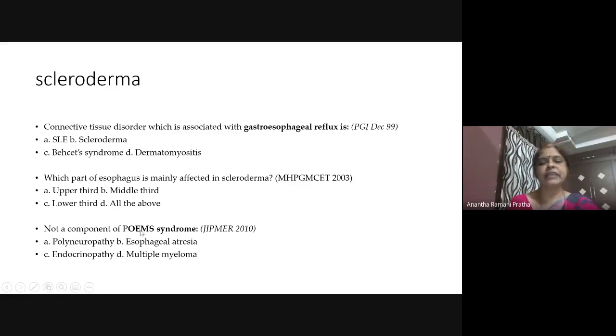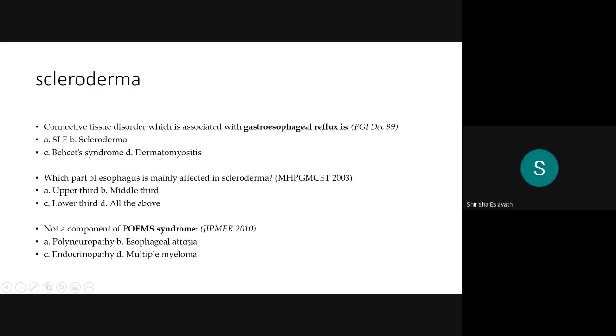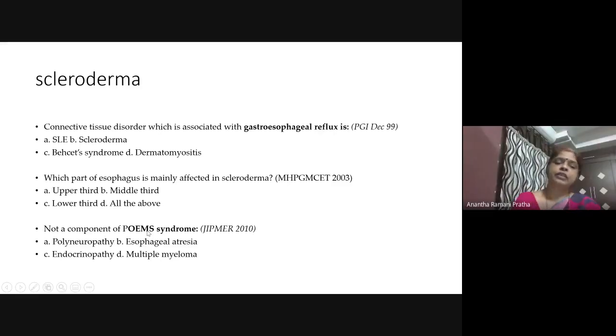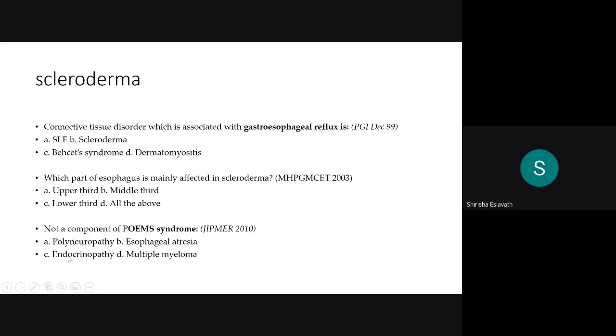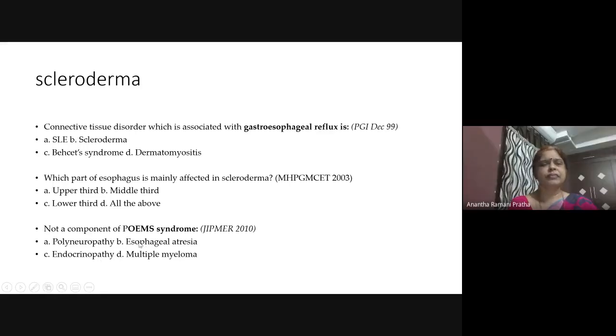Okay. Next, there is a syndrome called POEMS. This is an acronym, meaning each letter stands for some disease. PO is polyneuropathy. E is actually endocrinopathy. They have given esophageal atresia, multiple myeloma, and sclerosis. Here, whether it's endocrine, esophageal atresia is wrong. Endocrinopathy should be the answer.